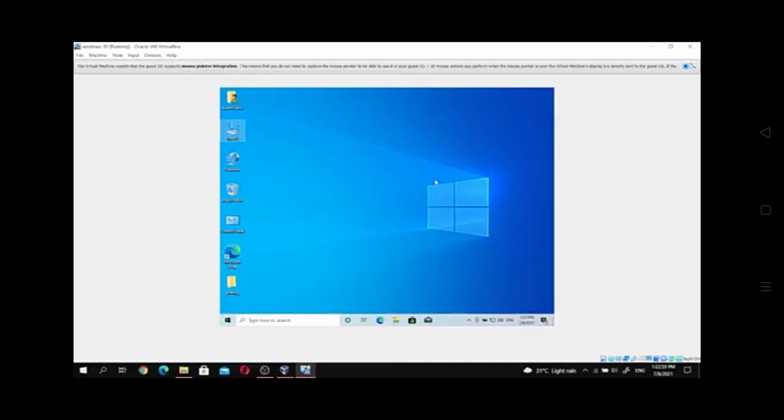I will restart the computer later because I want to show you how to install the OS in the laptop.